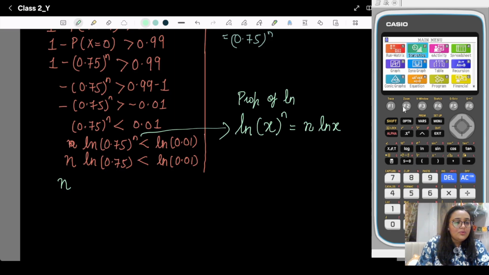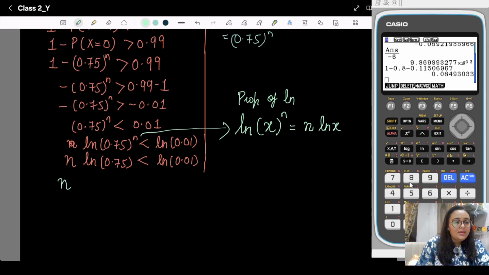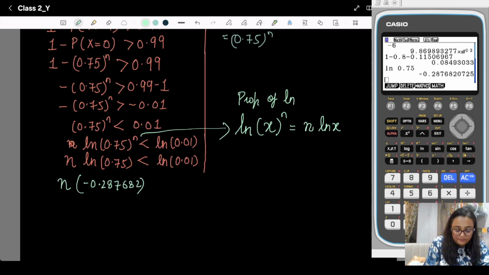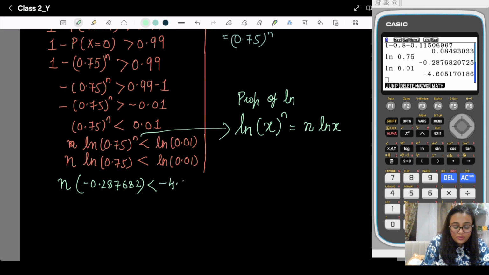So just go to the menu, then run matrix 1. We need to choose ln 0.75. So we will get this value, minus 0.287682, less than ln 0.01, which is equal to minus 4.6051701. Now it goes in divide. Again the negative is going in divide, so that sign will get reversed.